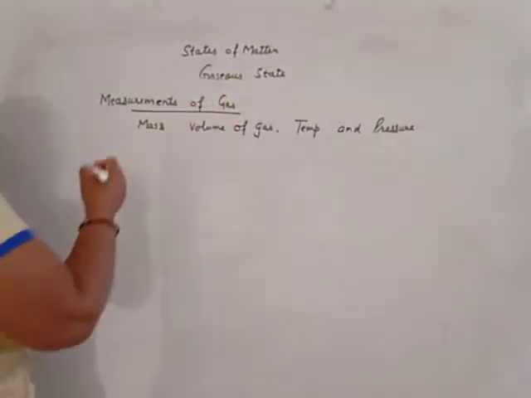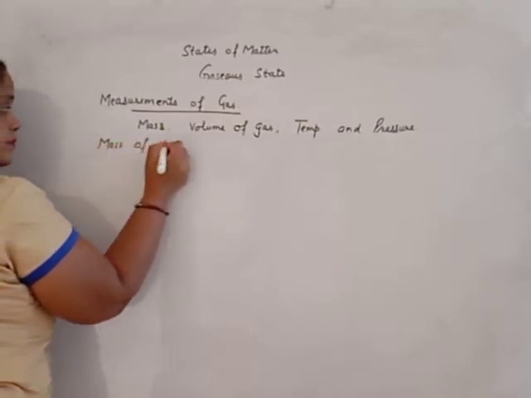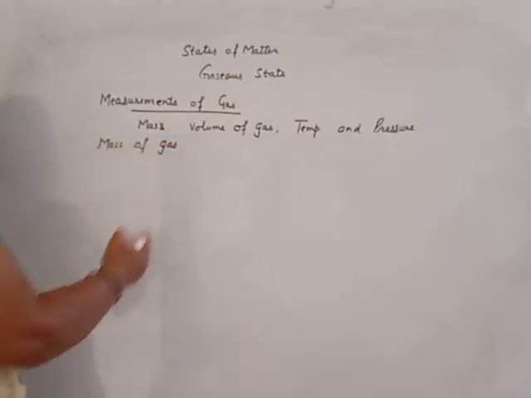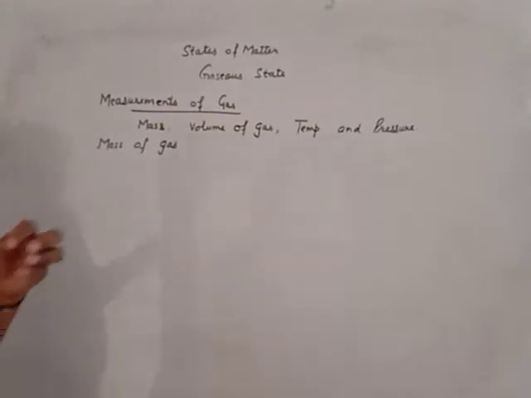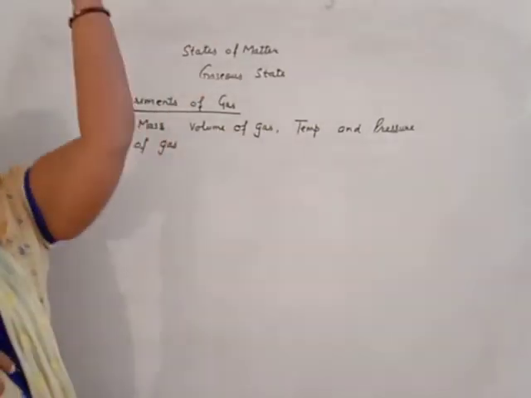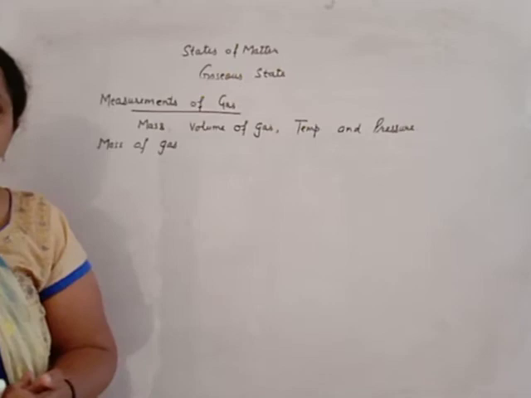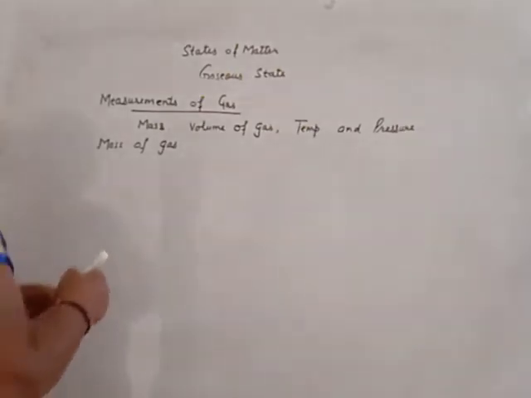How will you calculate the mass of gas? Because if you place the gas in the pan of a balance, the gas will move out. Then how will you measure? Measurement is so easy, beta.